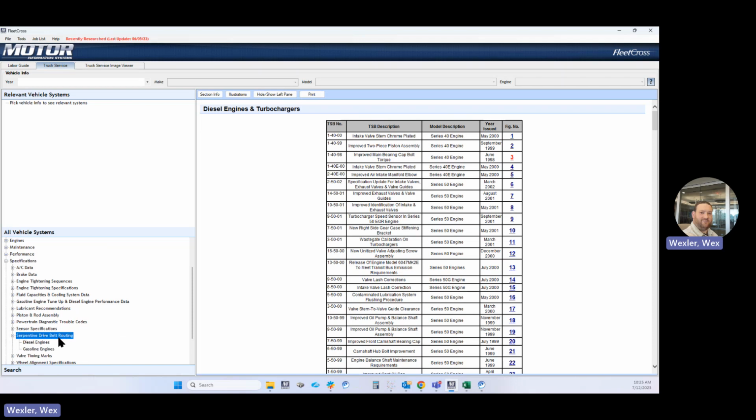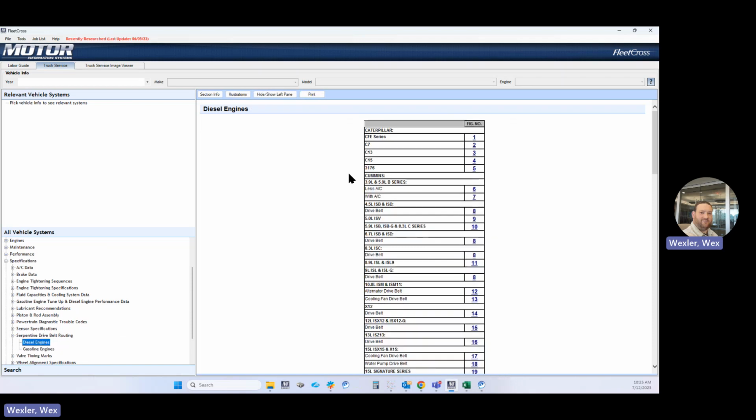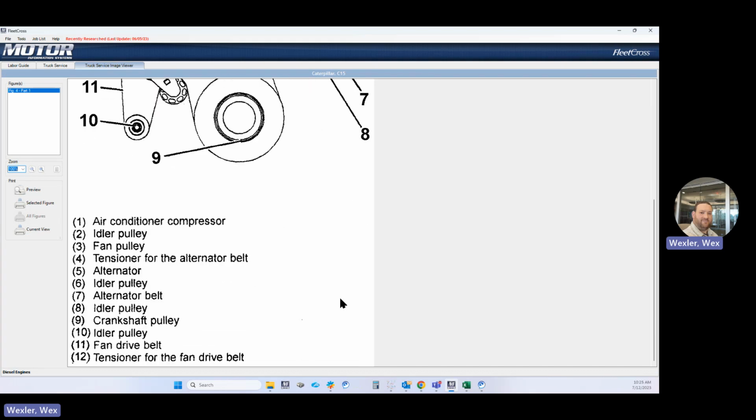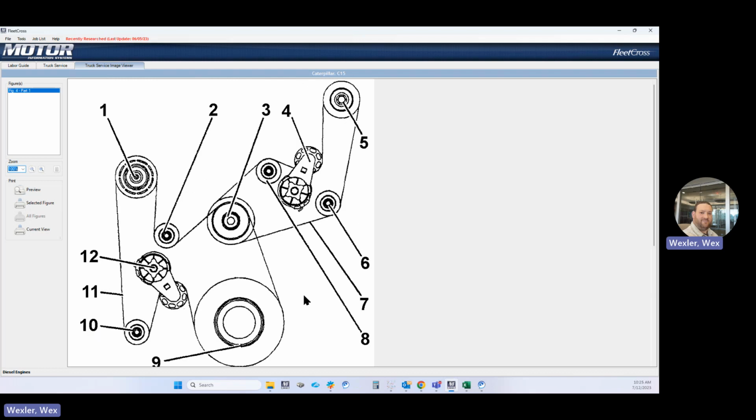Specifications. Serpentine belt routing. This is so helpful to everybody. So if you have a CAT C15, for example, here's going to be your belt routing. Easy to access, and it also has the different parts identified.